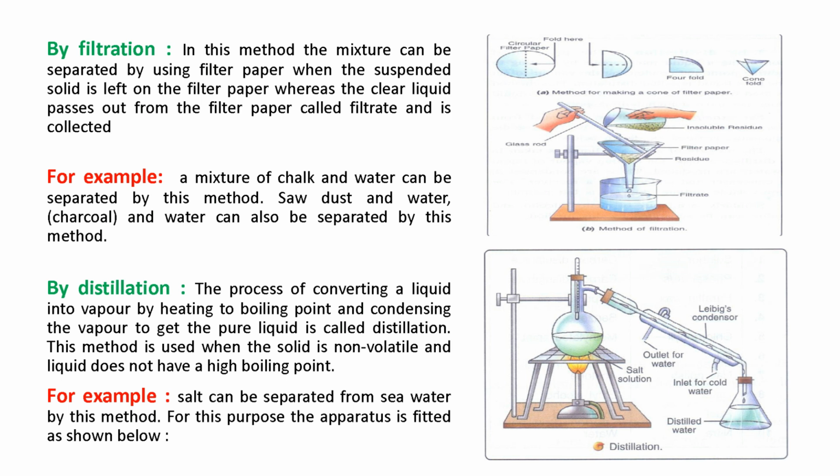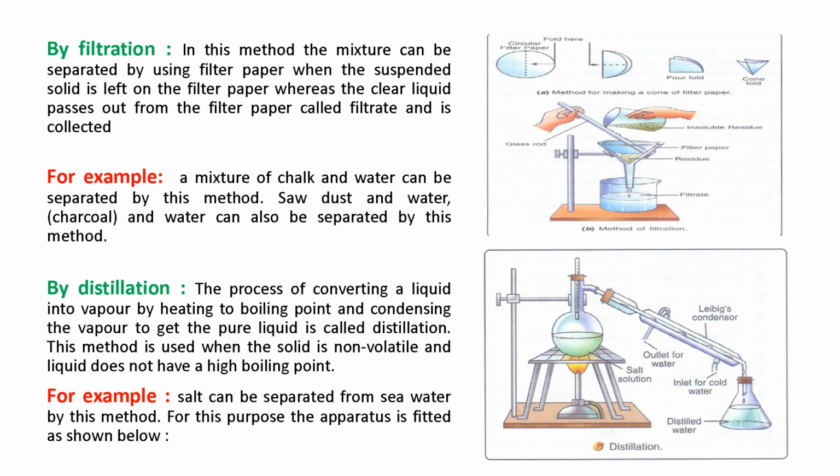All of you have to remember these two conditions for distillation: the solid is non-volatile and the liquid does not have a high boiling point. For example, salt can be separated from seawater by the process of distillation. So this is a very good example.